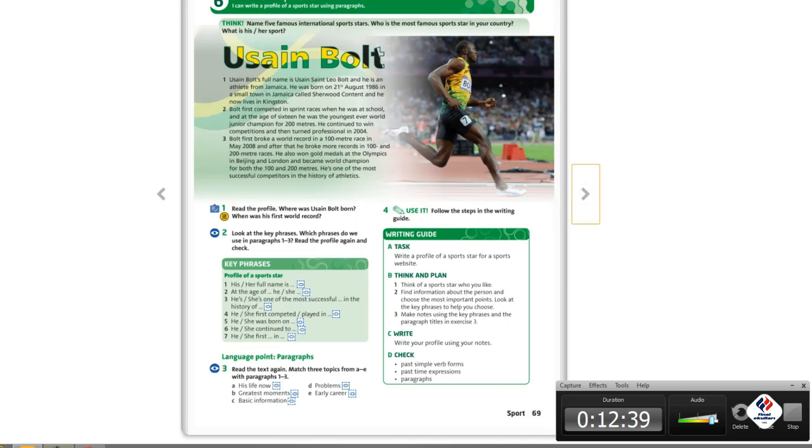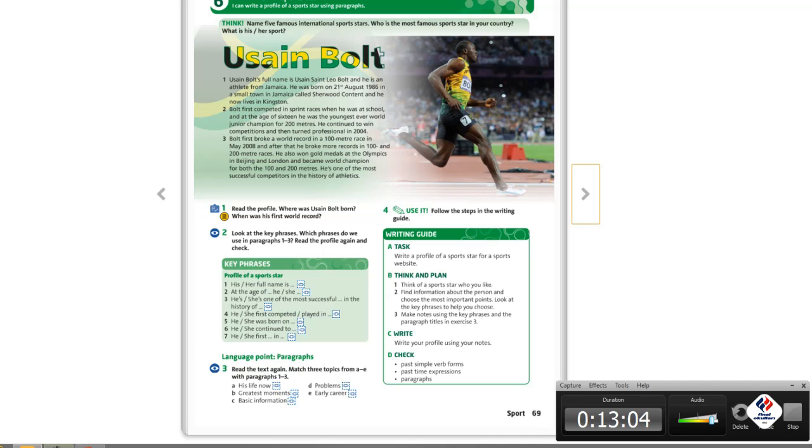Now we're moving to the writing part on page 69. You know all the new vocabulary included here. I'm just going to read to you the text. Then I want you to study practice 1 and 2 together with me and of course number 3. And I recommend you to prepare a very similar writing essay passage like this one included here.